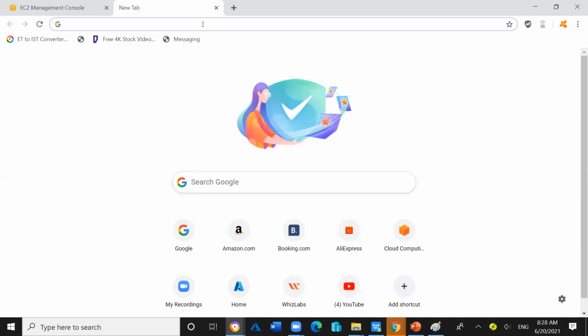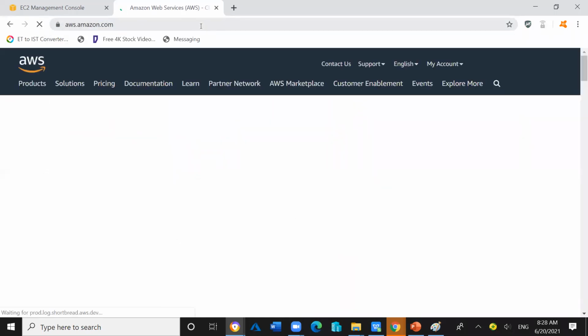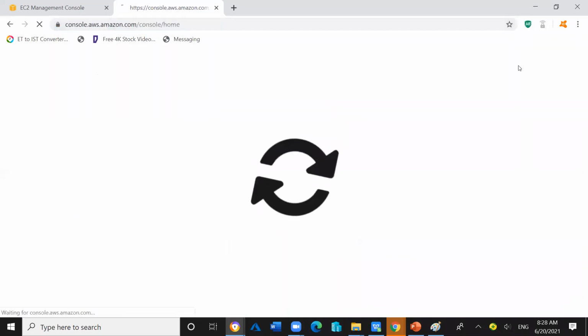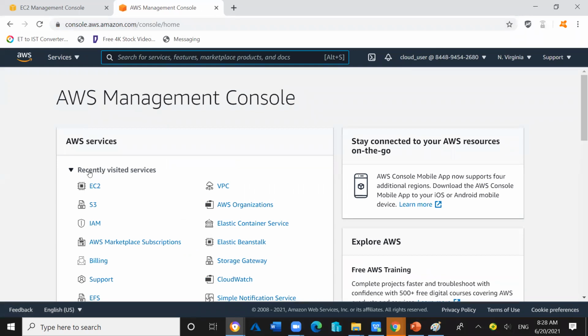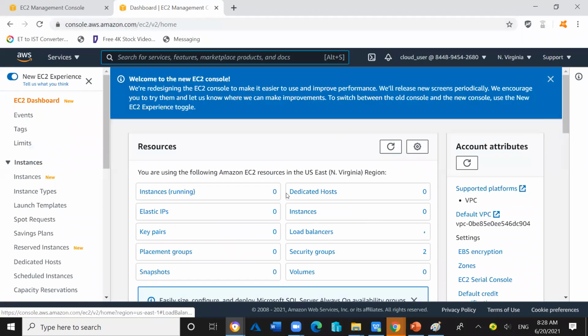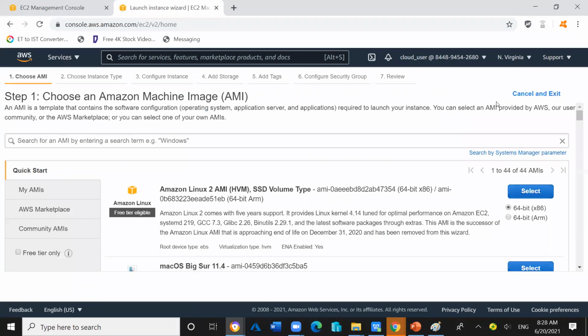So I will open another tab. I will create one EC2 instance. I have to click on EC2 service because we have to create the EC2 instance inside the EC2 service. So instances running are 0. Click on instances running and click on launch instances. Now we will try to create one EC2 instance.